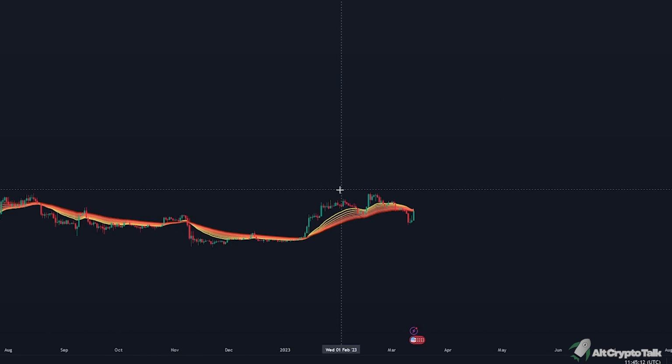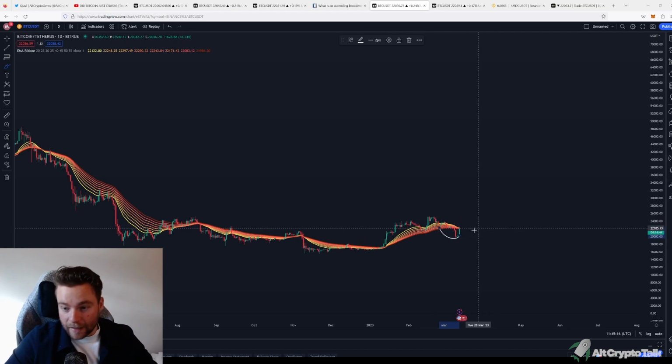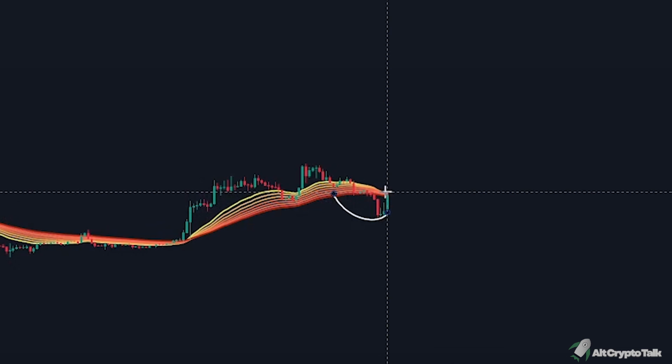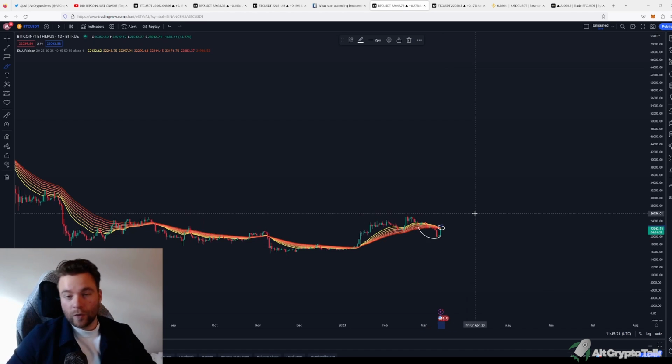Now, looking at the last video we made, we were trading below the EMA. And now with this small pump, we're actually right at the EMA. So the question is, if we continue with our bounce, then we're actually going to trade above the EMA again, making it a bullish momentum. But if we drop down, we're still going to be below the EMA, making it a bearish momentum.